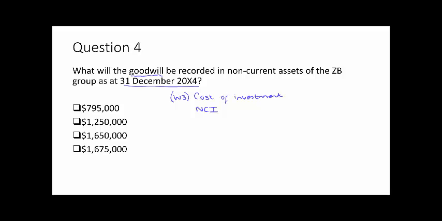But once we've got those two, we would then want to go and compare them to the net assets that were actually acquired at the date of acquisition, which you may do through working 2, but in this case we'll try and put it together in one calculation, before finally thinking about any impairment that we need to account for.